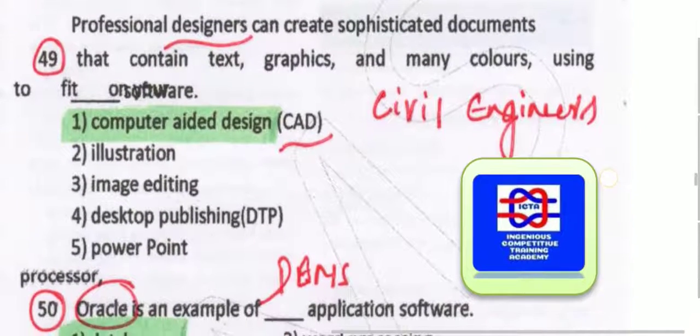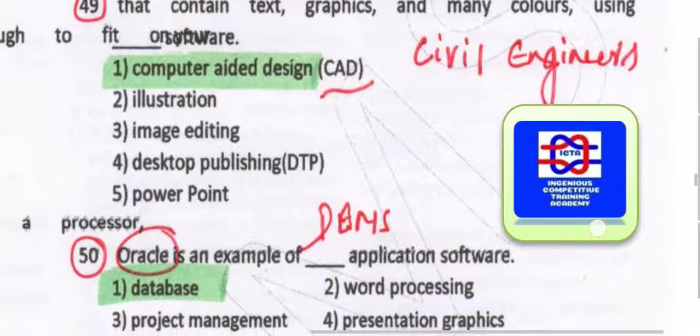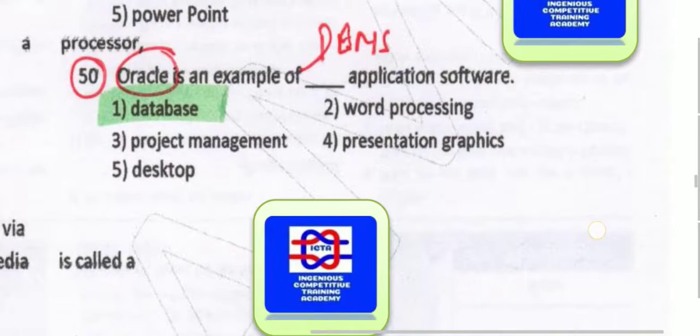Professional designers can create sophisticated documents that contain text, graphics and many colors using software. This is computer aided design, which is done with AutoCAD. These courses are taken by civil engineers for construction purposes. In that you can have text, graphics and many colors.